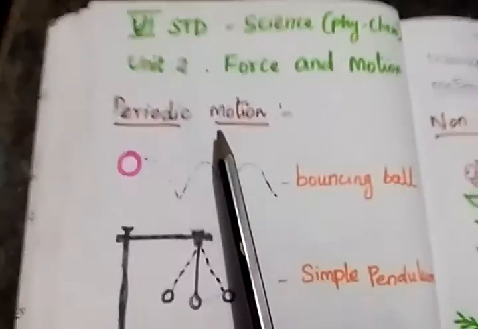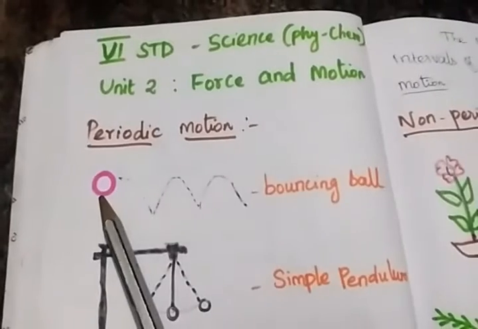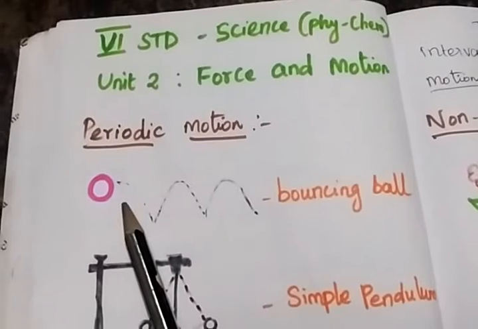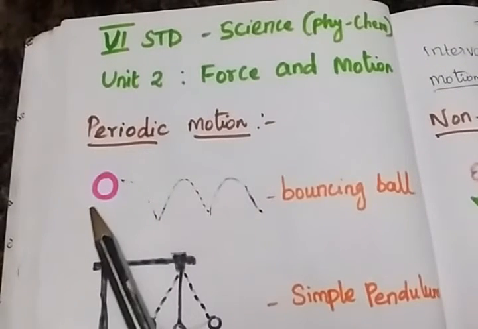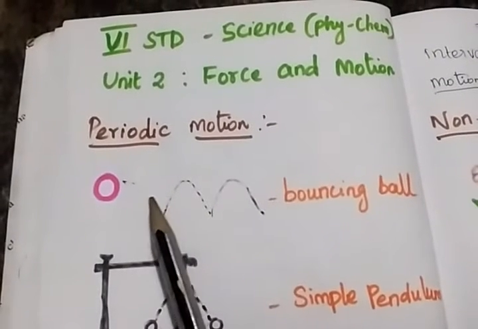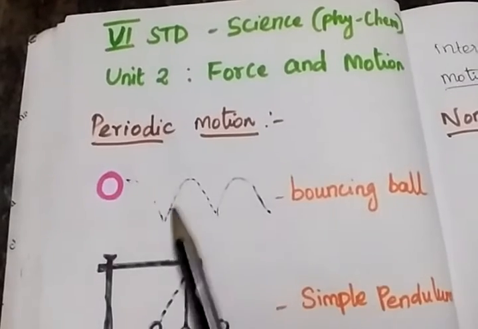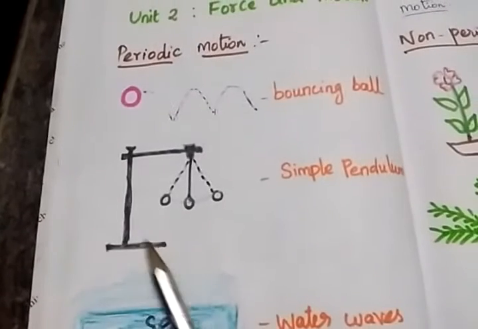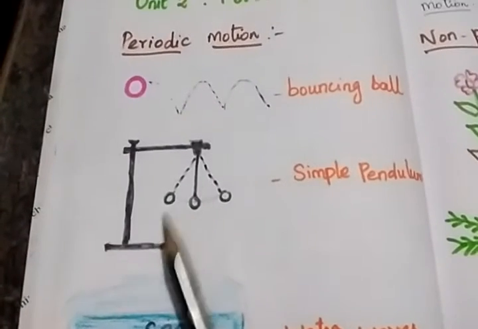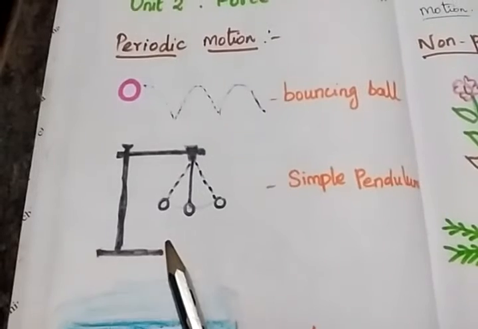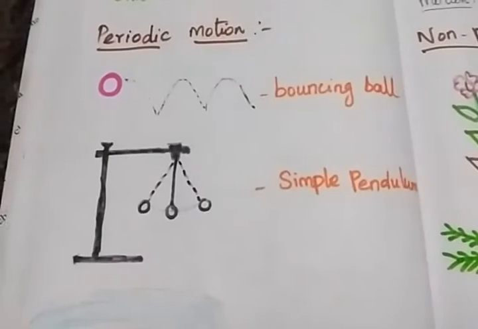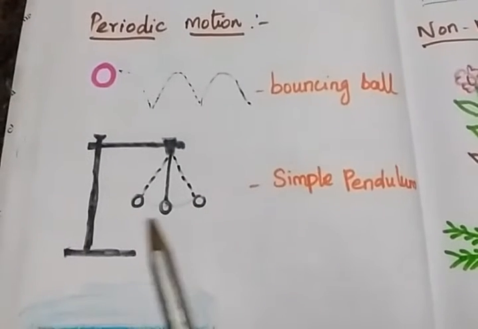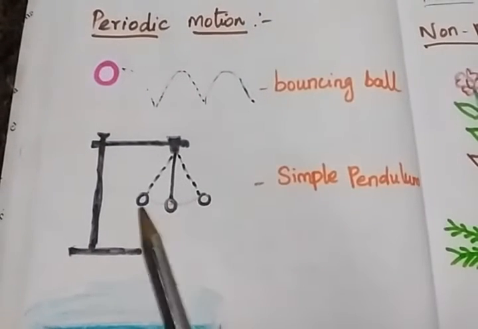Students, here we see what is this? It is a bouncing ball. It bounces a certain number of times for a given time interval. Students, here what is this? It is a simple pendulum. Here the bob moves to and fro motion in equal interval of time.